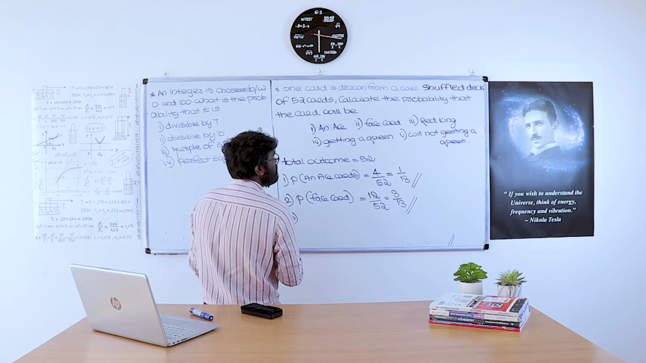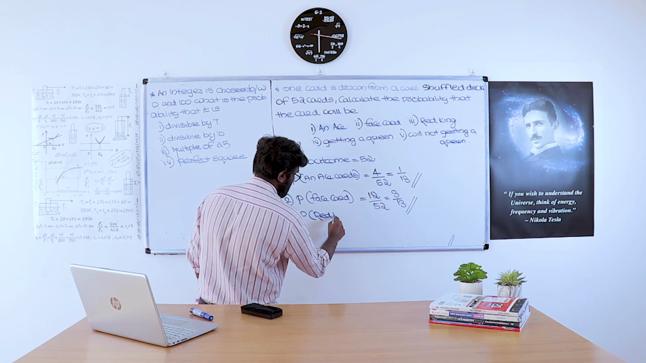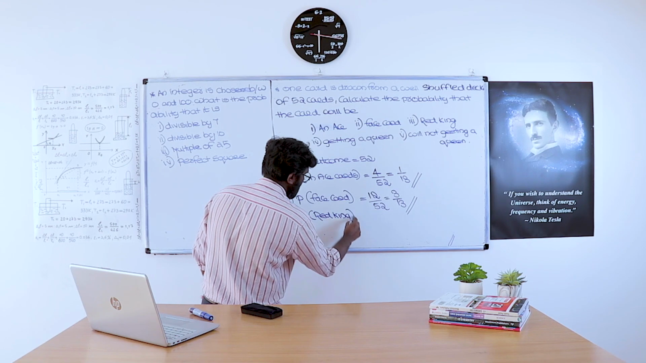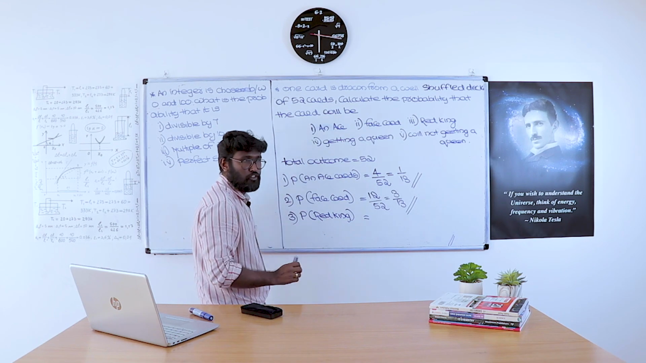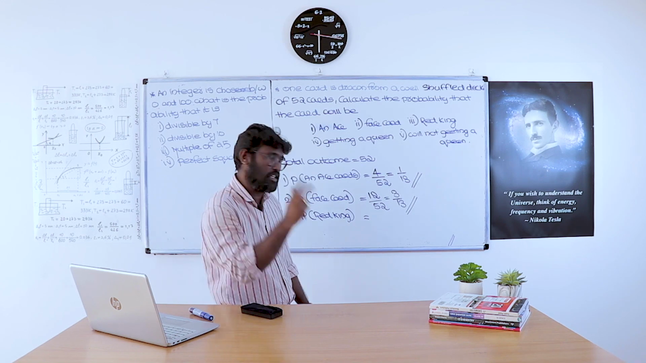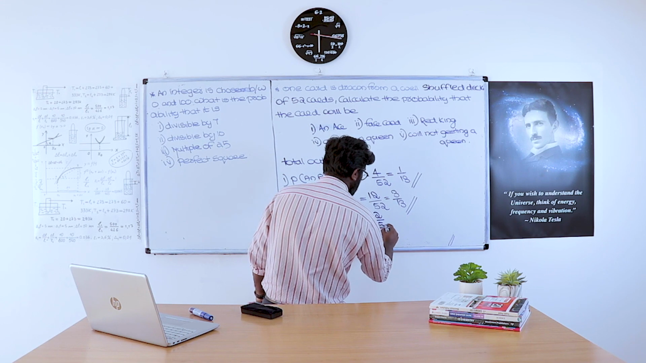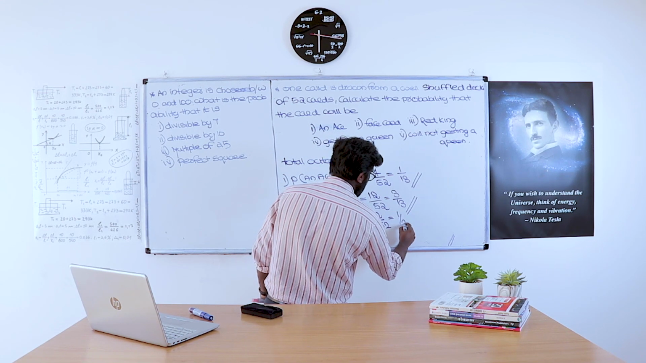Question number 3, a red king. Probability of getting a red king. How many red kings are there? Total number of 4 kings are there, 2 in red and 2 in black. That means there will be 2 red kings. So the probability of getting a red king is 2 by 52. That is 1 by 26.